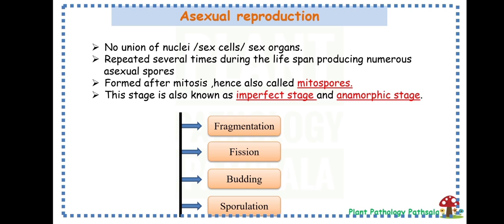Then there are four methods by which a fungus can complete its asexual reproduction. That is, first fragmentation, then fission, then budding, then sporulation. We will discuss all these four methods one by one.